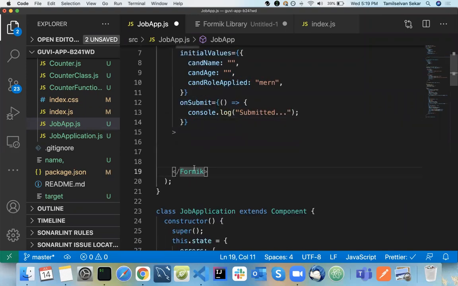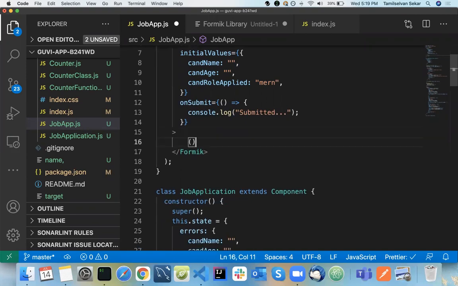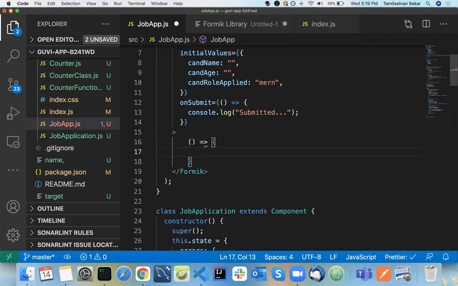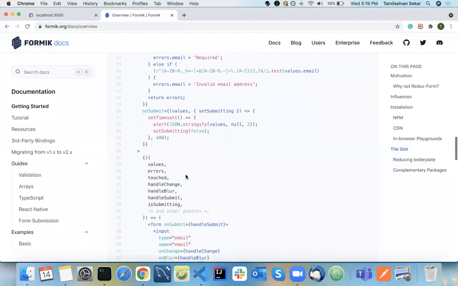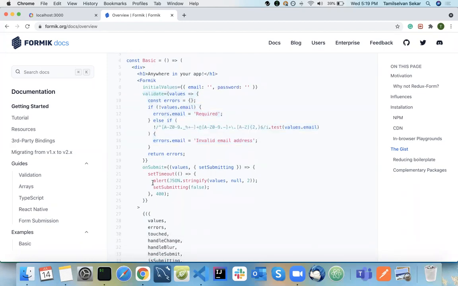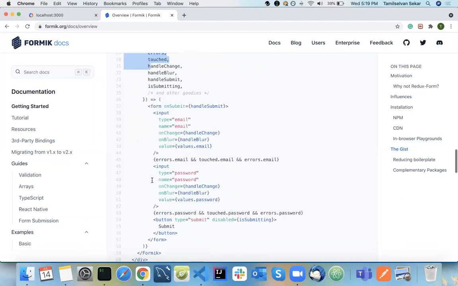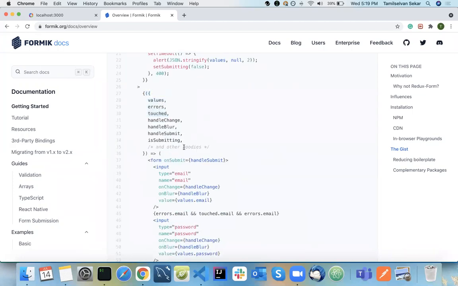Now see, Formik in return will give us a function. So that's how it works. Inside that you can have something like a return statement. If you go into the documentation, this is the Formik library. What are the properties that it takes? Initial values, validate, which I will explain shortly, and onSubmit. Inside your Formik, it returns some function.